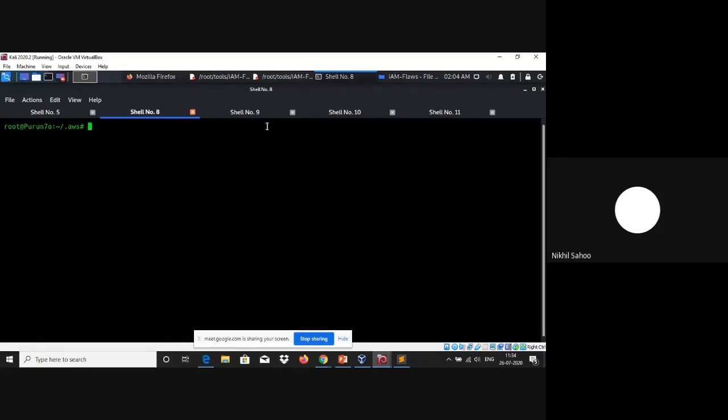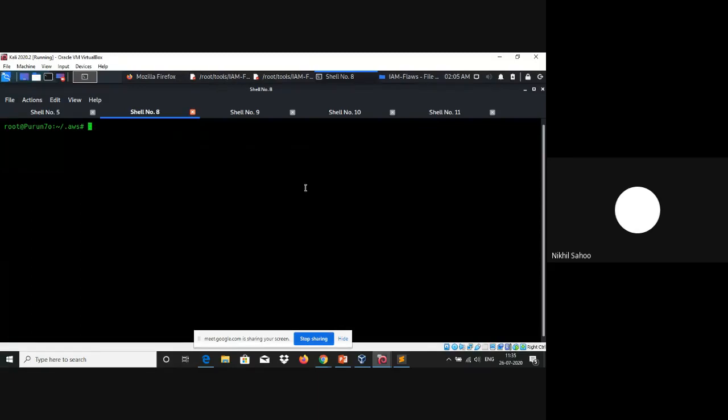Configuration is again very easy. You just need to type in aws configure like this, and it is going to ask you for your access key and secret key. I've already set it up, so I'll just hit the enter button, and again you can paste your secret access key here. For the region name, you can specify a region of your choice, or you can simply hit the enter button to set it to the default region. And for the output format, also hit the enter button to set it to the default output format, which is the JSON format. Once you're done, you're good to go.